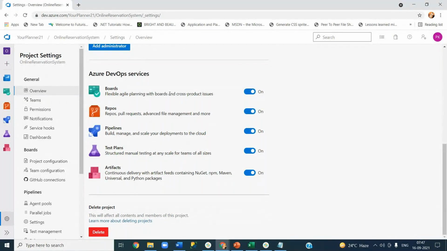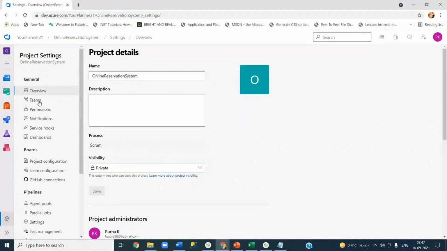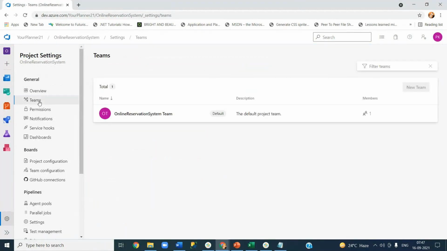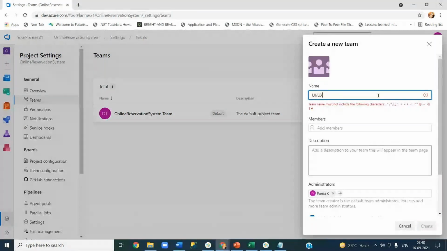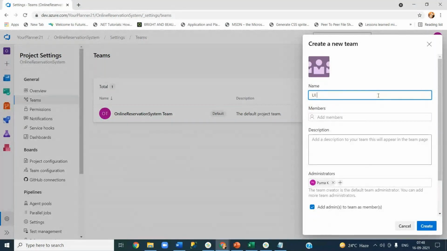So as I said, let's go and create teams. Basically, click on teams. Right now this is the default team created when I created the project. Let's create a new team. I'll give it the name UI or UX. It doesn't accept UI dev team, so just leave it as UI dev. And we can add the members. Right now I don't have anyone other than me, so I'm not adding any members. By default the administrator will be part of the team.